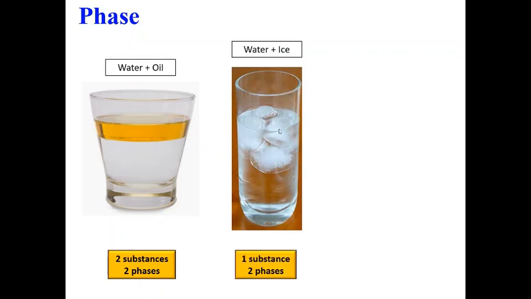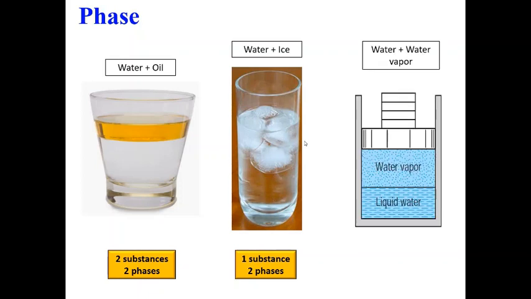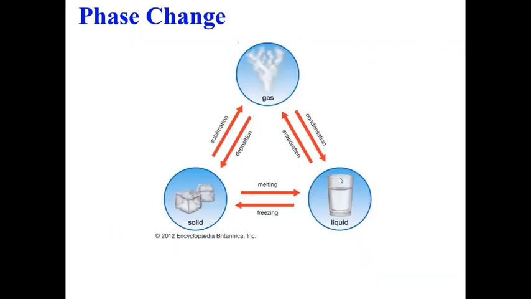So there are two phases, but there is only one substance, that is your water. One more example we can take is liquid water plus water vapor. Again we have one pure substance, that is water, and there are two phases, liquid and gas phase.